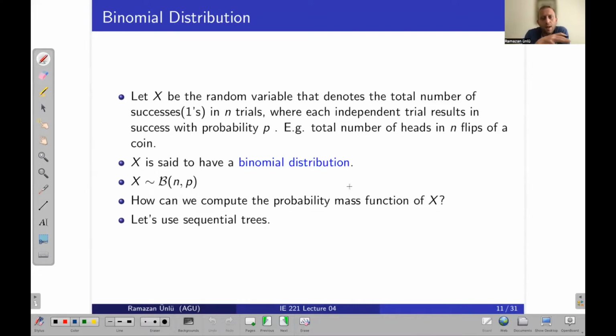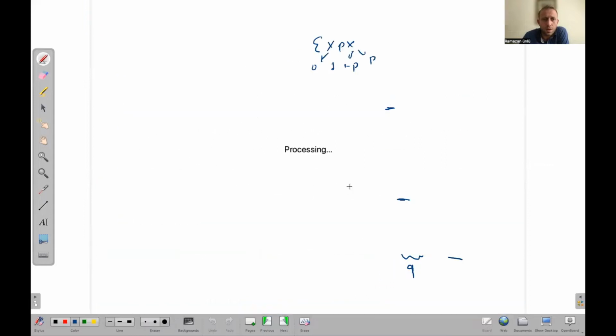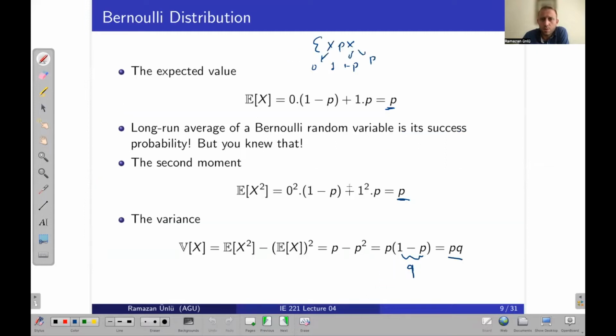So actually the binomial distribution is very similar to the Bernoulli distribution, and just remember what the Bernoulli distribution was. That was a distribution with only two results, with the probability of success and probability of failure, right?